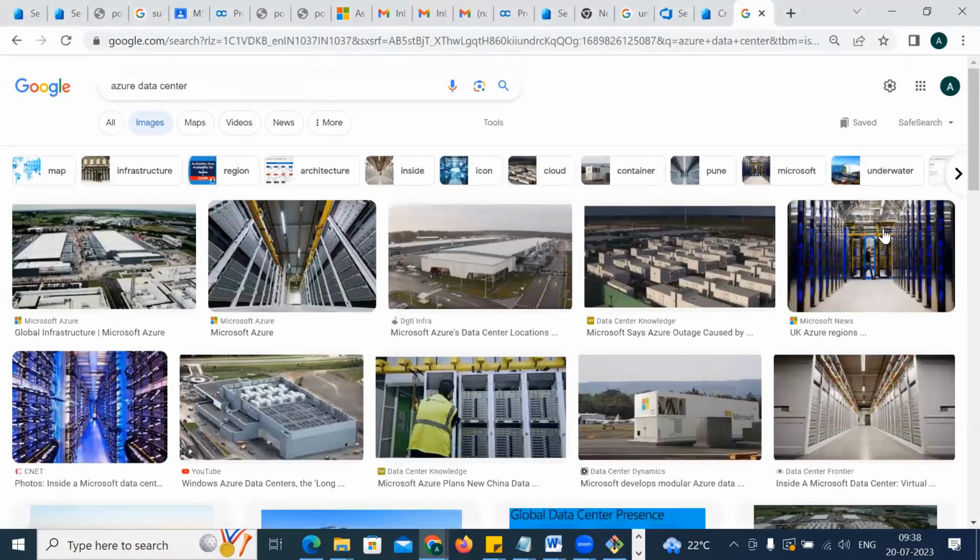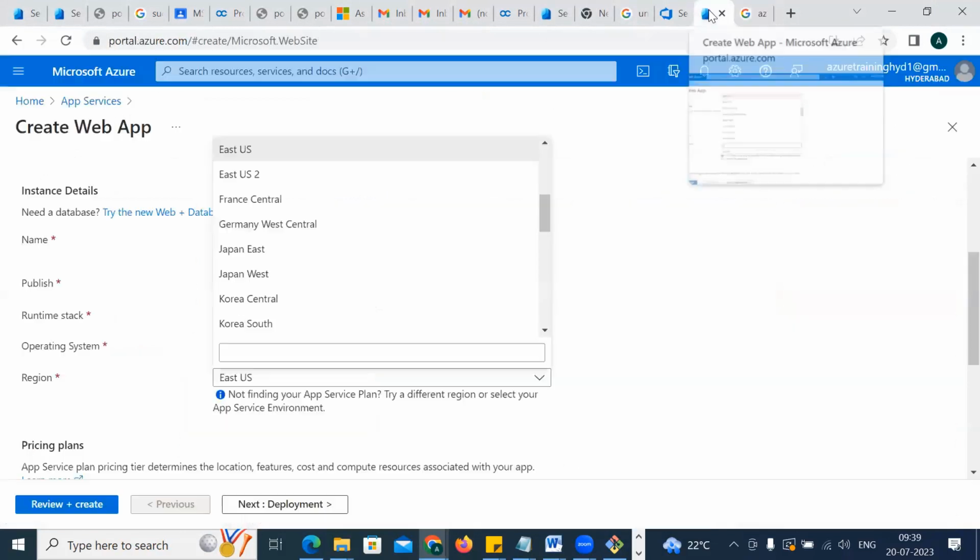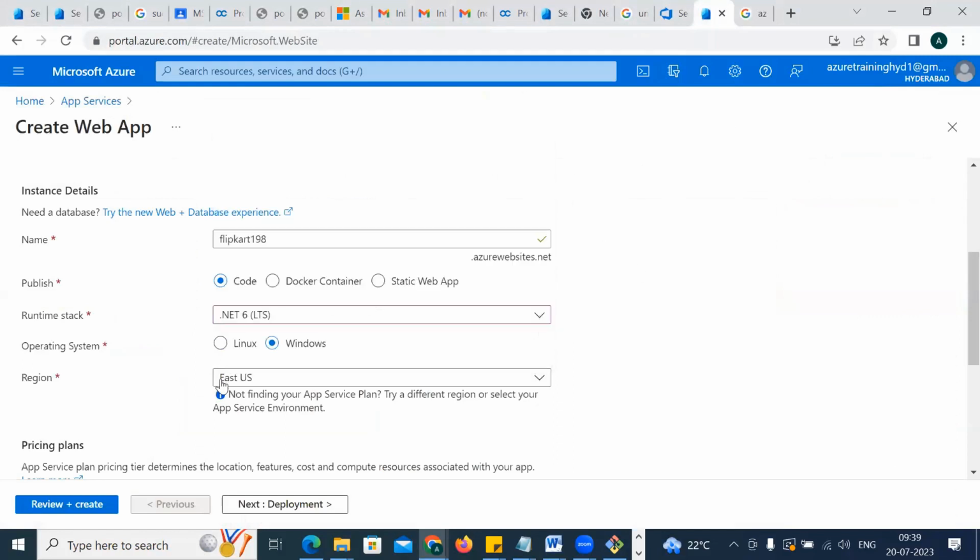See, can you see? So a data center would look like this. This is the UK region. It is a storage of data in some places. Now you will be confused, right? What type of data center do I have to choose?